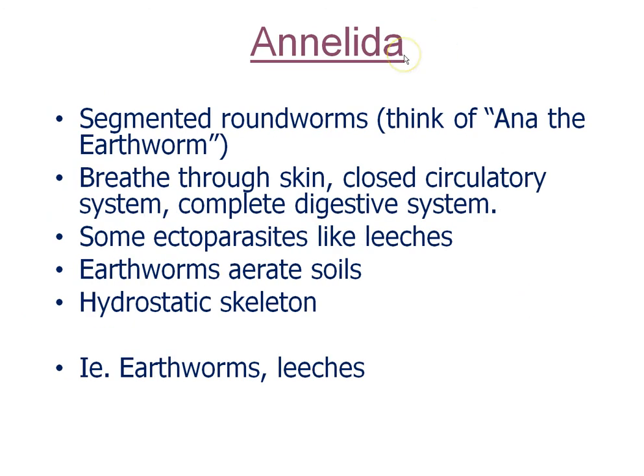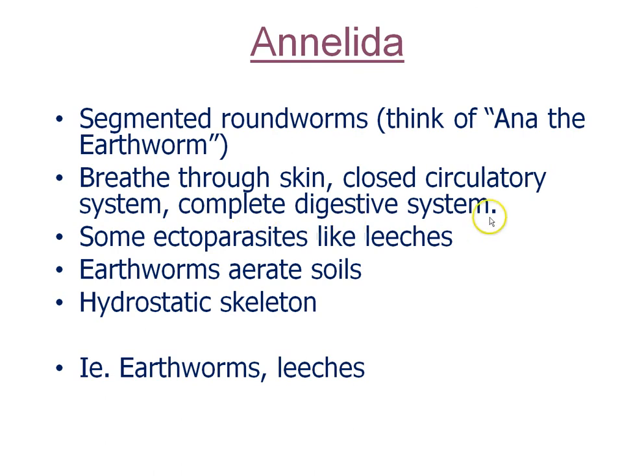Annelida, think Anna the earthworm. These are the segmented roundworms, so they have little segments, not to be confused with the smooth roundworms, which is Nematoda. They breathe through their skin. They have a closed circulatory system. They're the simplest animal where the blood stays in the tubes. Annelids, like earthworms, have a closed circulatory system, with blood in the tubes.